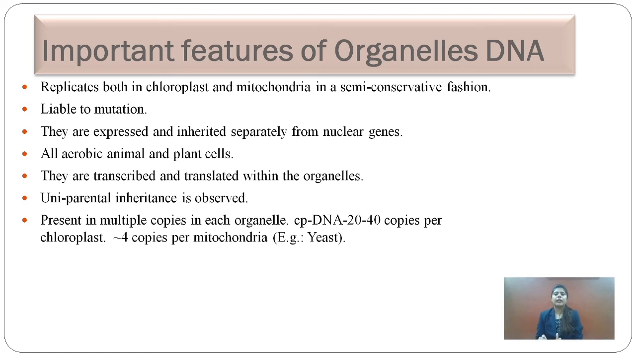The nuclear DNA is replicated inside the nucleus, but these organelles' DNA are transcribed, translated, and replicated inside the organelles only. It doesn't go outside of the organelles and divide. Uniparental inheritance is observed in the chloroplast as well as in the mitochondria. These are present in multiple copies in each cell. Chloroplast DNA has 20 to 40 copies per chloroplast in plant cells and 4 copies per mitochondria, for example in yeast. In human cells also many copies of mitochondria are present.